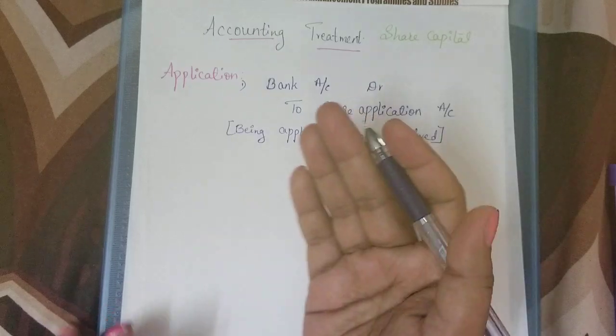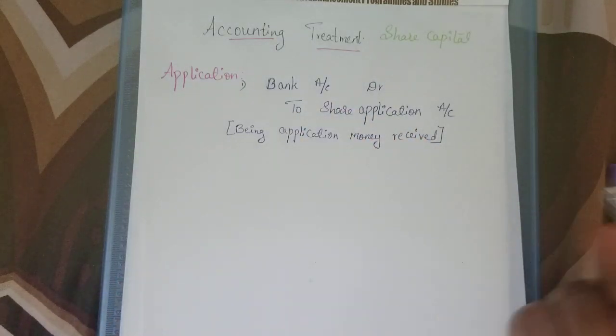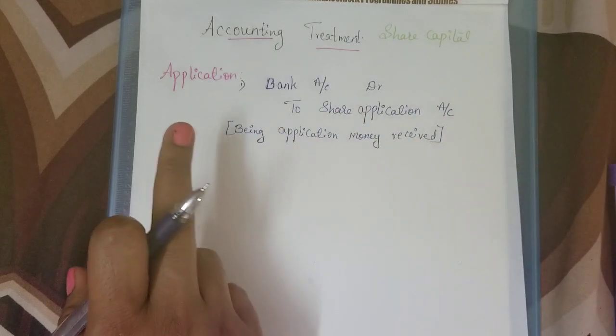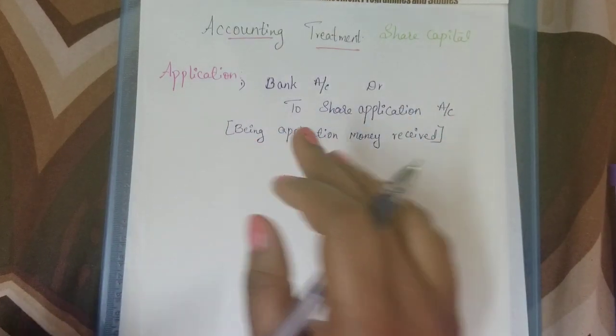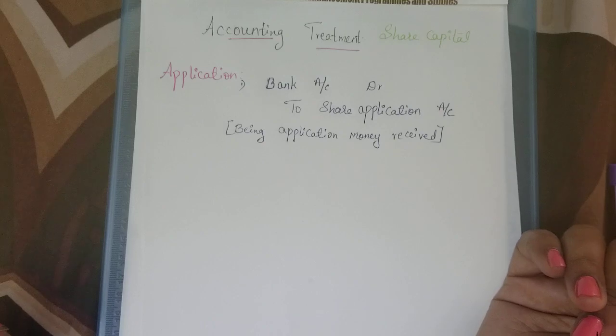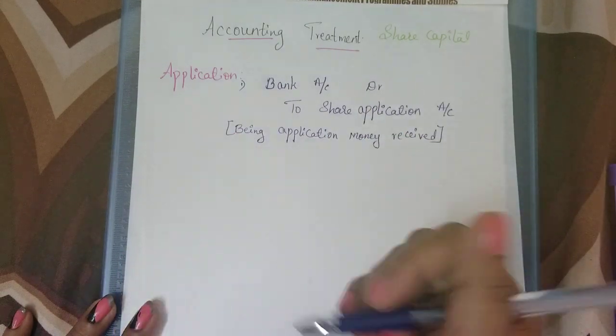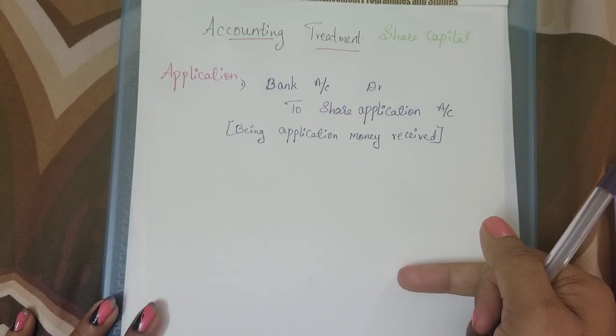Once the application money is received, it will be transferred to the share capital account. This is all about getting the share capital. So once the application money is collected, it will be transferred to the share capital account.